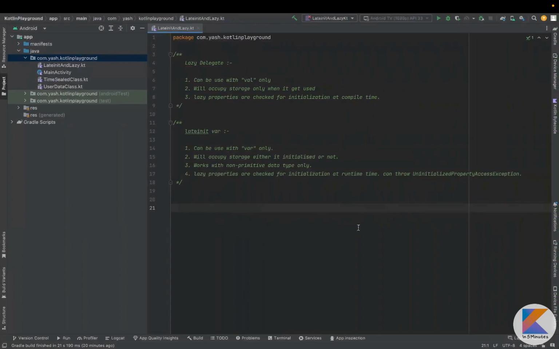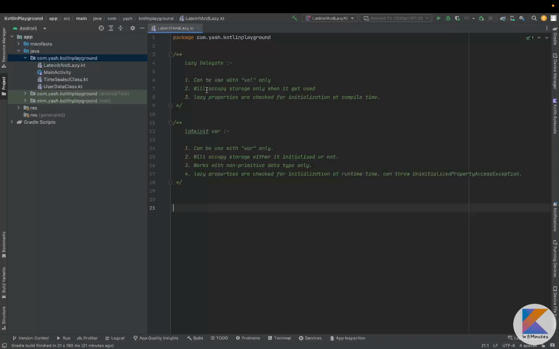So today's topic is lazy versus lateinit var. Today we will discuss where we should use the lazy keyword and where we should use lateinit var. We will discuss the properties of lazy. First, it is a lazy delegate, so it can be used with val only. We will discuss later why this is so. The second property is that it will occupy storage only when it gets used. And lazy properties are checked for initialization at compile time only. So let's discuss lazy first, then lateinit, and then we will compare them.